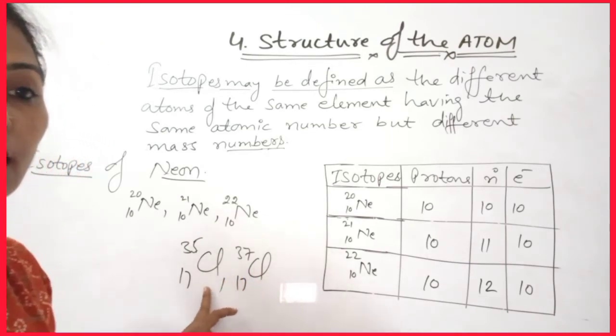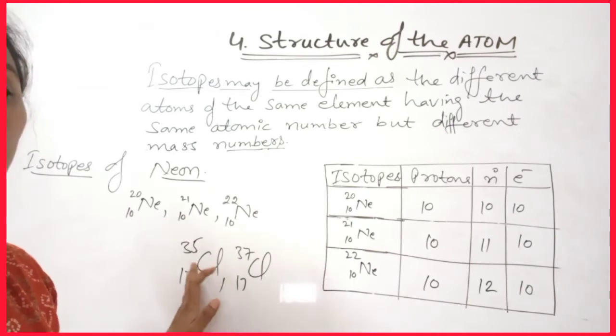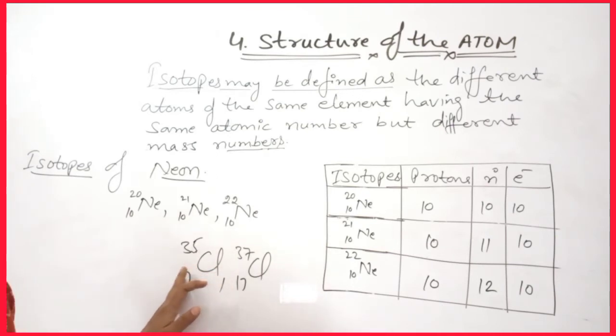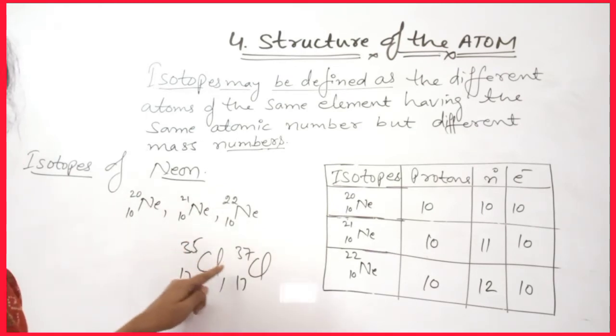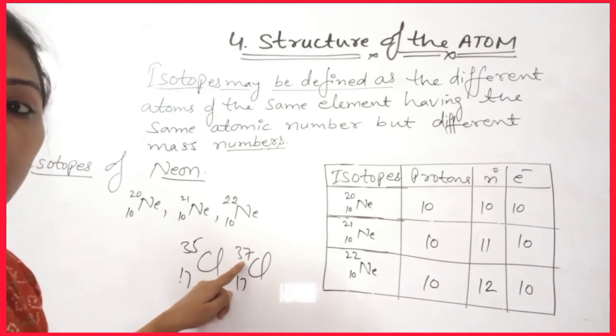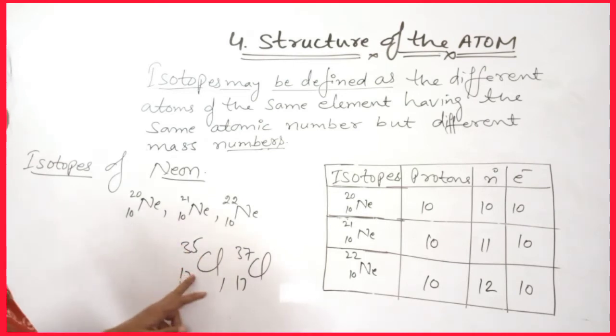In other words, natural chlorine consists of 2 isotopes of atoms, having a mass of 35 u and another mass of 37 u. And this gives the atomic mass of chlorine as 35.5. Now how will the average mass of chlorine come?